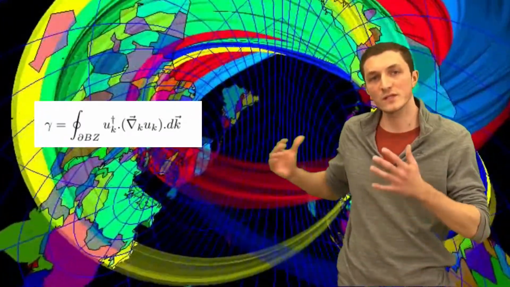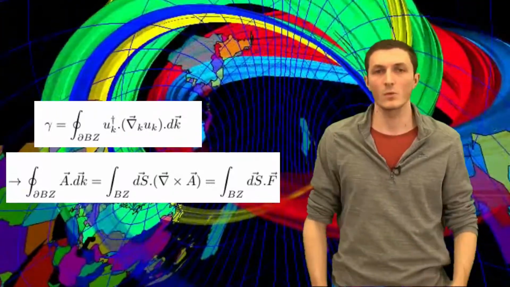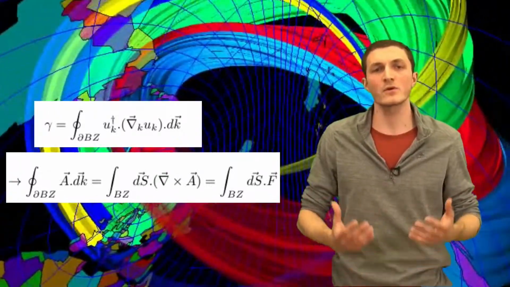We can think of this phase factor as arising from curvature in a subspace of our Hamiltonian, because this integral reduces to a flux over the interior, like so, which can be related to the number of holes of a surface. Thus, it is a topological invariant, characterizing each band. We call it a Chern number.